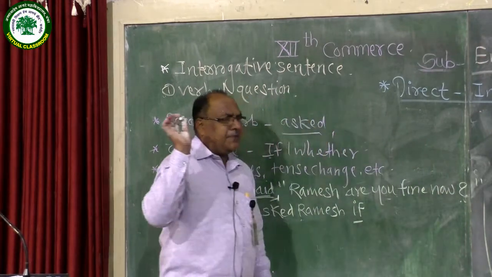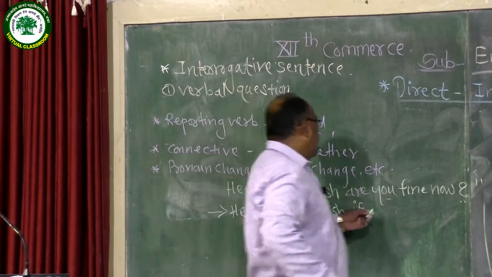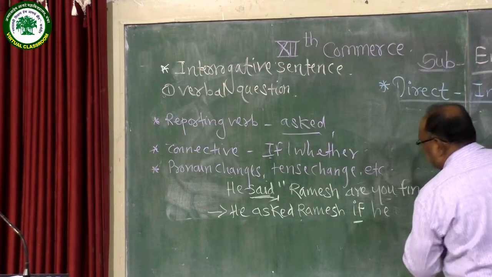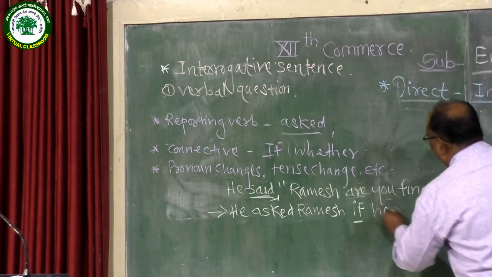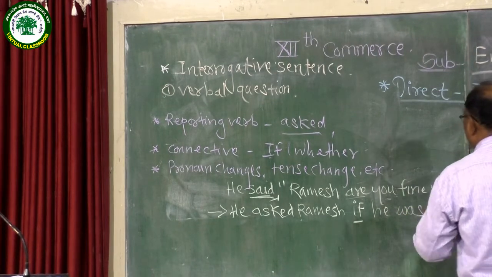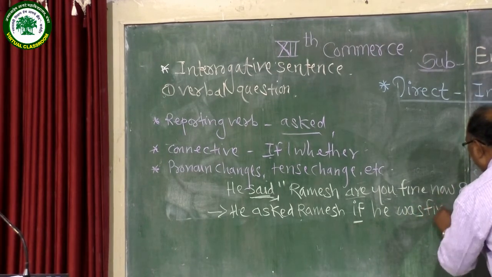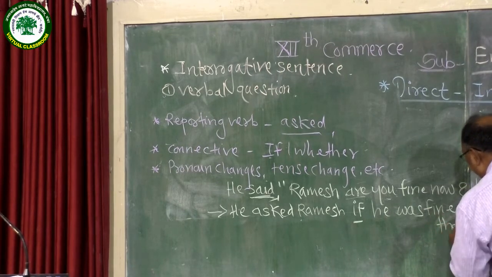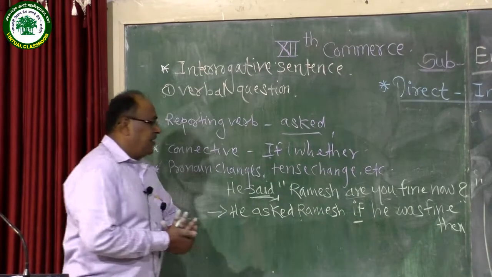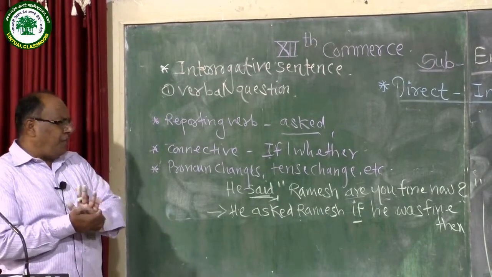This is a statement. Now, you is a pronoun related to Ramesh, replaced with he. Are, simple present tense, changes into past tense, was. Fine. Now changes into then. In this way, you should change a verbal question into indirect narration.